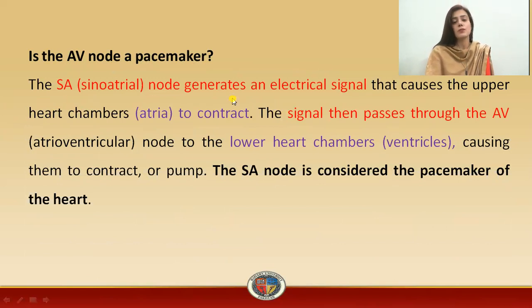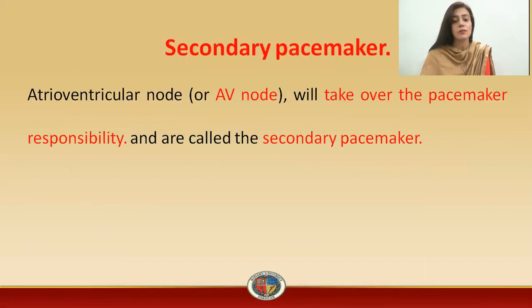Your SA node will generate the action potential, and this action potential will cause contraction of the upper chambers of the heart, the atria. Then these signals will pass to the AV node. Now, this AV node is responsible for causing contraction in the lower heart chambers, the ventricles. The SA node is the primary pacemaker. When I talk about the secondary pacemaker, this is the AV node, because it has taken over the pacemaker responsibility from the SA node.